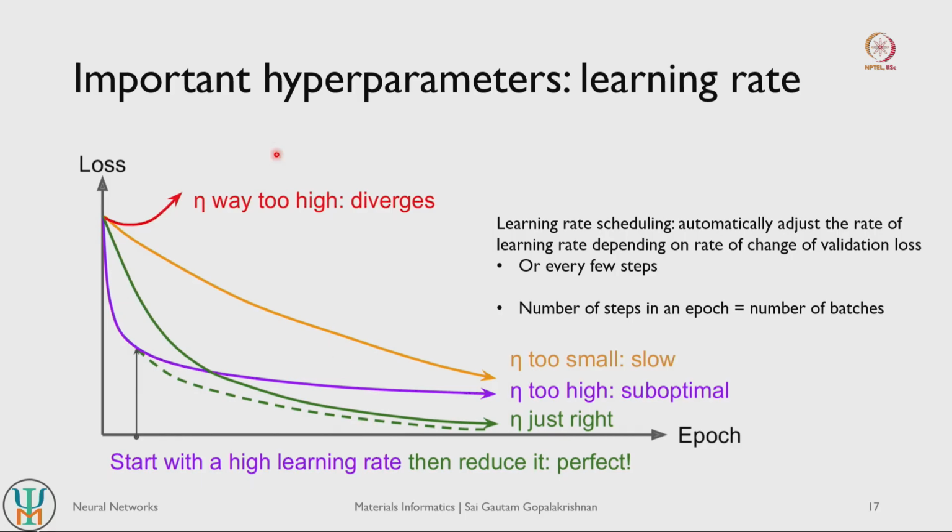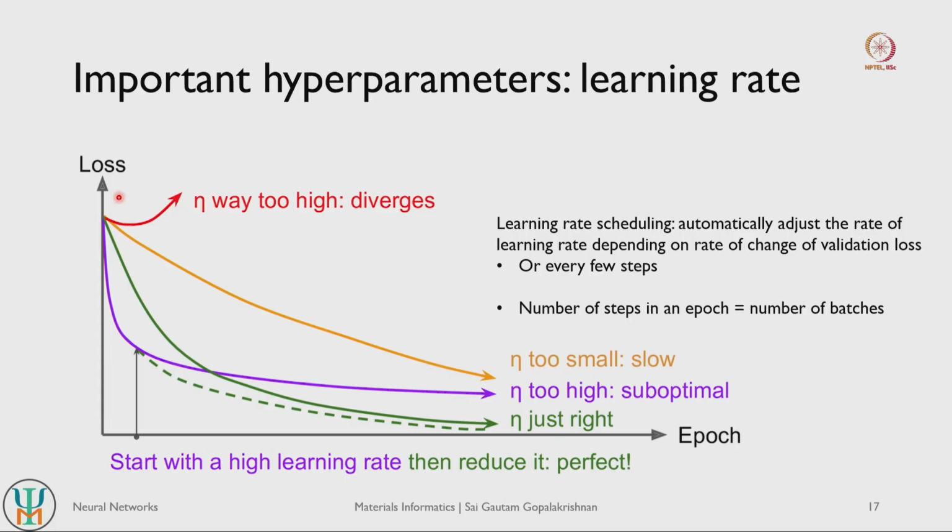Okay. Another important hyperparameter to keep in mind, especially in neural networks, is learning rate. Remember that learning rate is how you are updating your weights and biases in your model. We introduced learning rates when we introduced simple linear regression. And just as with linear regression, depending on the value of the learning rate, your model can either take very long to converge, or it can oscillate and diverge.